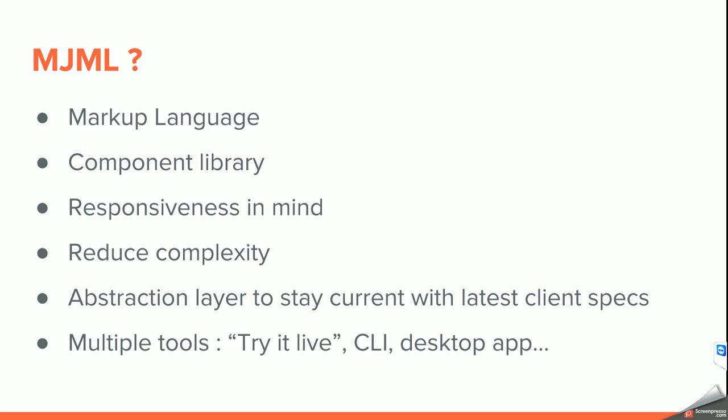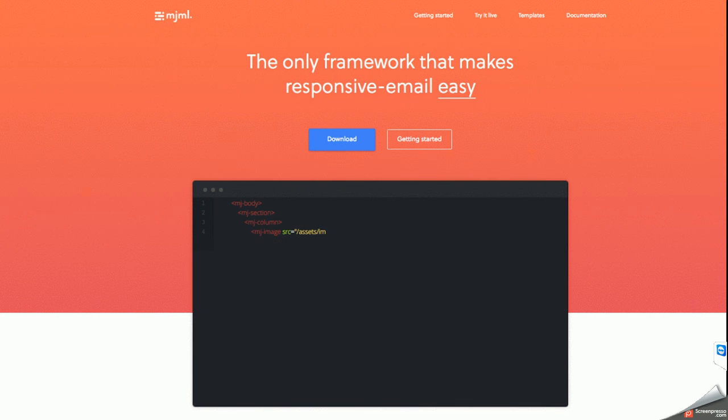It's an abstraction layer to stay current with the latest specs. So every time Gmail, Yahoo, and all those systems change their specs in what they are authorizing, what they are allowing to be used, and things are changing, you can just reprocess your MGML and it will run on any latest modification. We provide this open source software, Try It Live, so that's what you just saw before on our website.